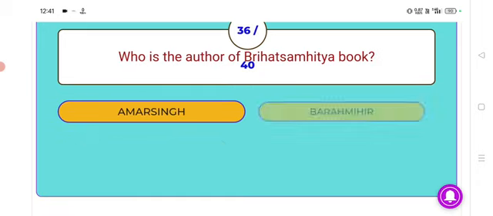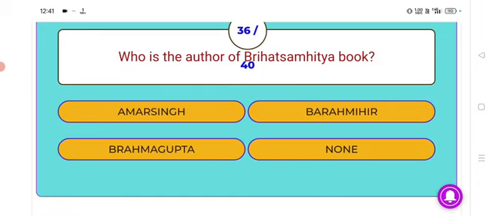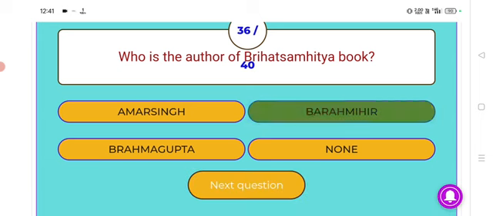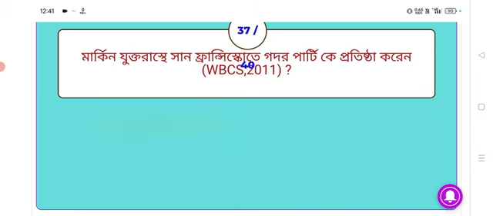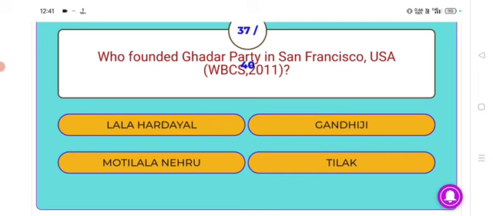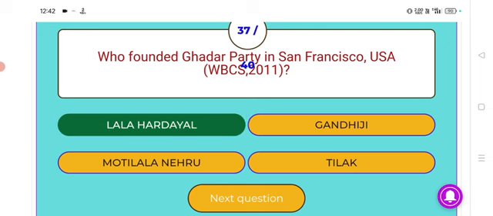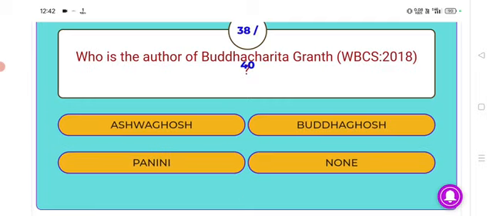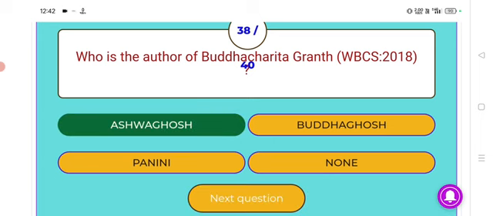Next, who is the author of Brihad Samhita book? Answer, Baraha Mihir. Baraha Mihir is the author of Brihad Samhita book. Next, who founded Gadar Party in San Francisco, USA? Lala Hardayal. Lala Hardayal founded Gadar Party in San Francisco, USA. Next, who is the author of Buddha Charit Granth? Answer, Ashok Ghosh. Ashok Ghosh is the author of Buddha Charit Granth.